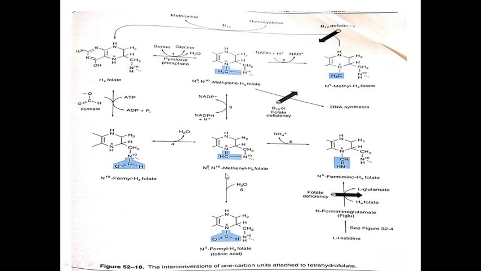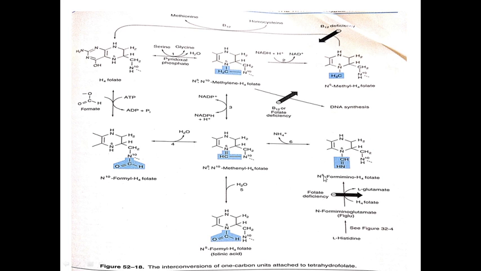When this N5,N10 methinyl H4 folate undergoes hydrolysis, this nitrogen carbon bond breaks. There is a possibility of two products, either the N5 carbon bond or the N10 carbon bond. This is the first possibility and this is the second possibility, in which we get N5 formyl H4 folate and N10 formyl H4 folate due to hydrolysis.